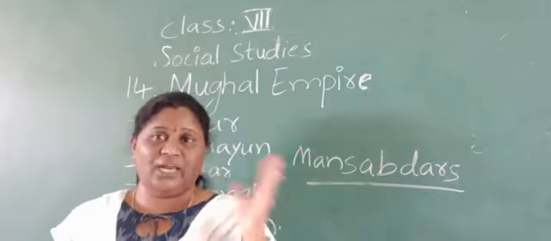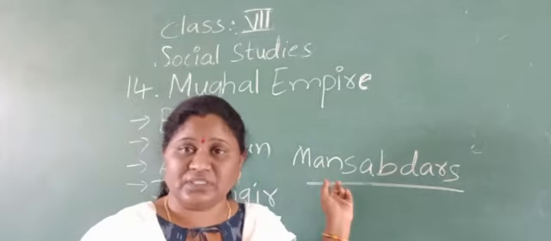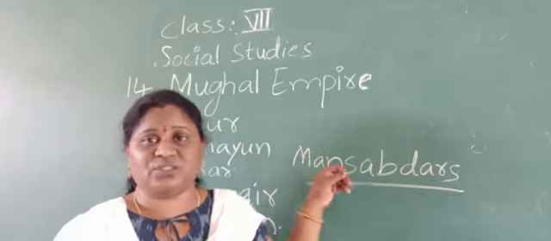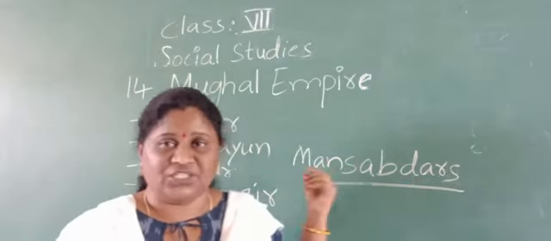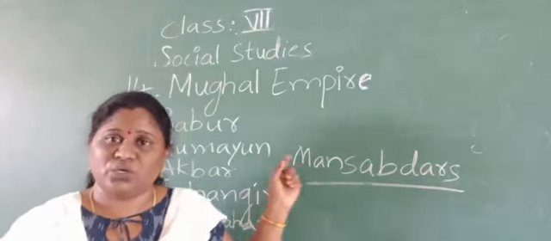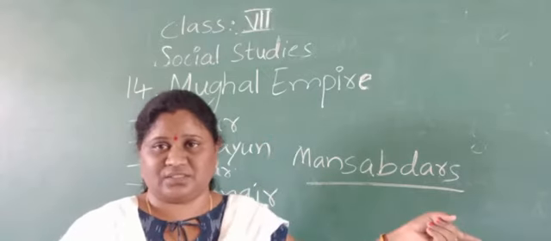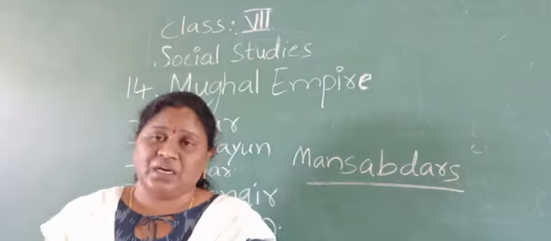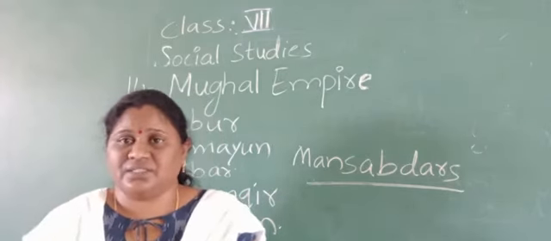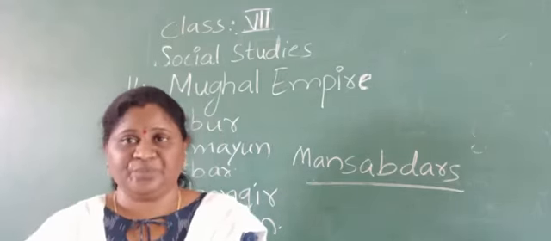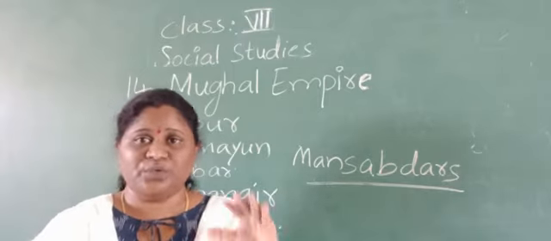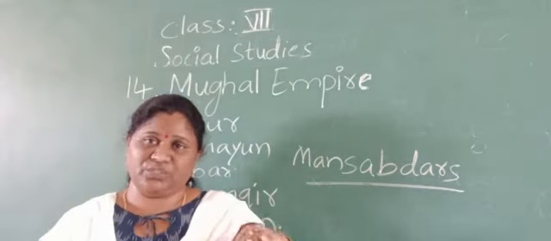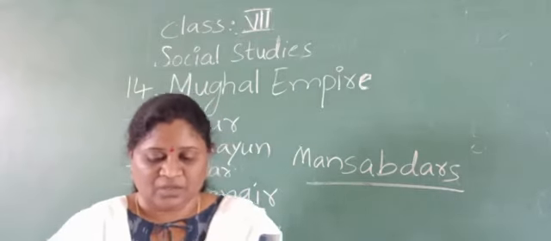So having observed this, Mughal emperors changed these Mansabdars within 2 to 3 years to other places. Why? Because if they continued in that particular Jagir place, they would become powerful, no? That's why they changed the Mansabdars every 2 to 3 years to another locality.